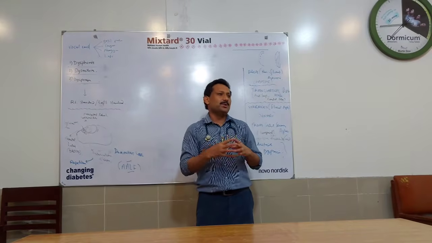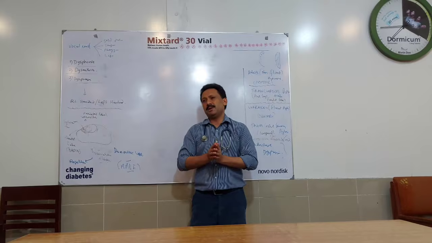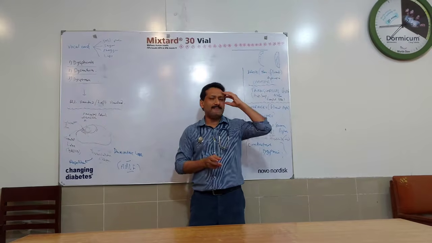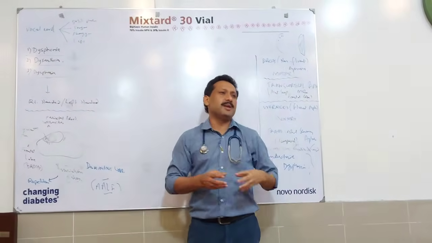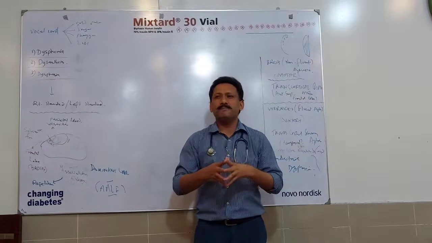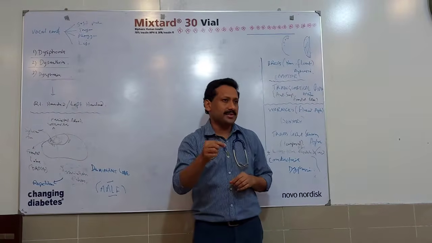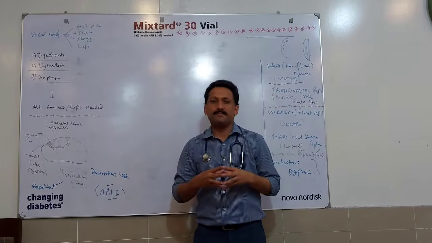Of right-handed people, 95% have the speech area in the left cerebral hemisphere and only 5% on the right side. So always ask about handedness. It gives you a clue where the dominant area is lying.